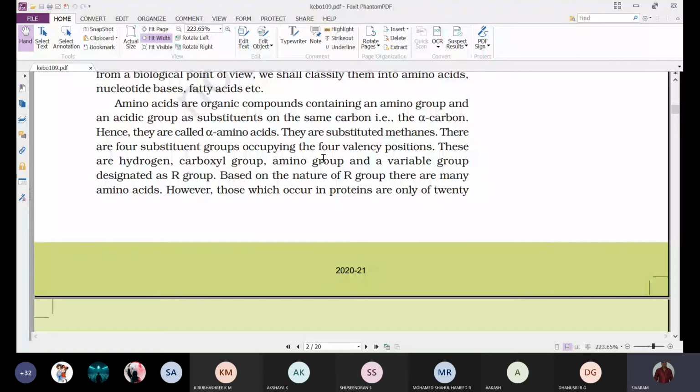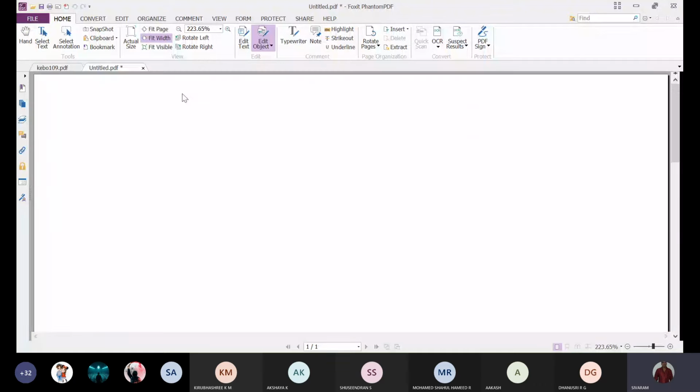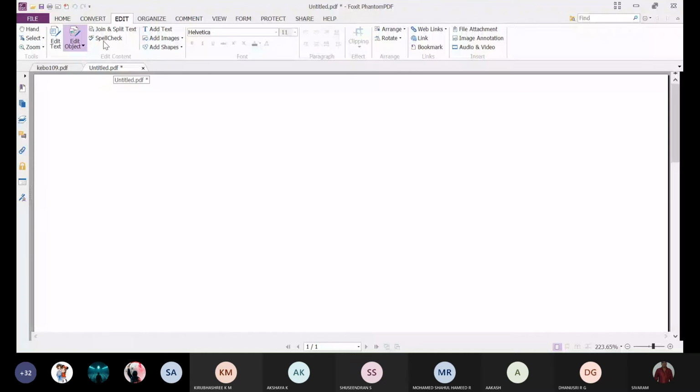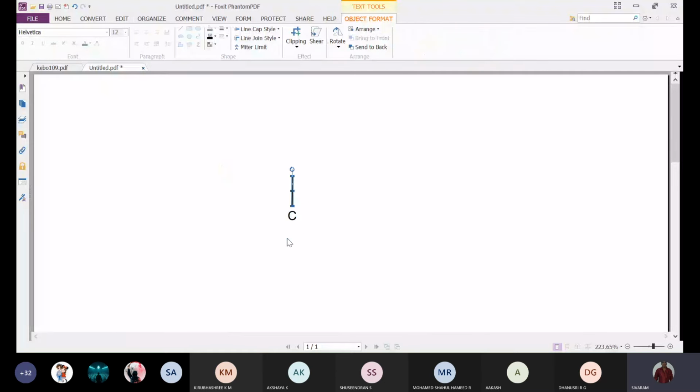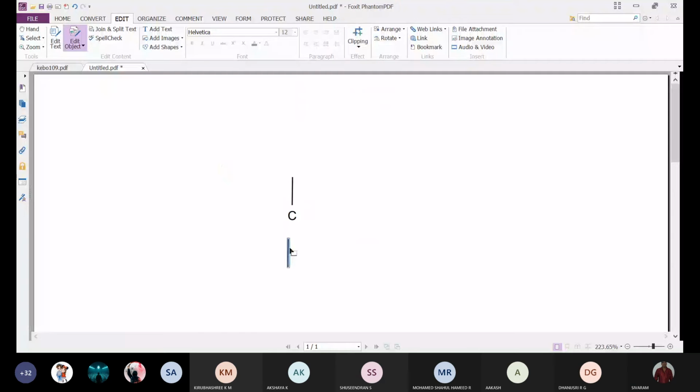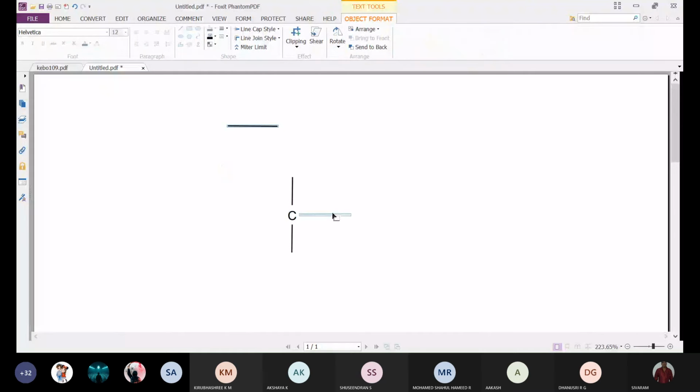Maximum bonds a carbon can form is four, because its valency is also four. So when you observe the carbon, carbon can form four bonds.